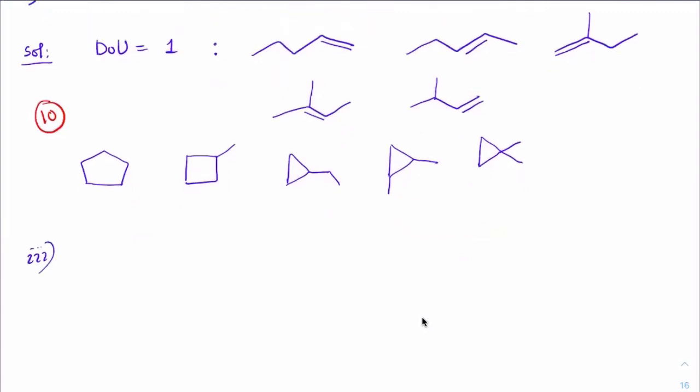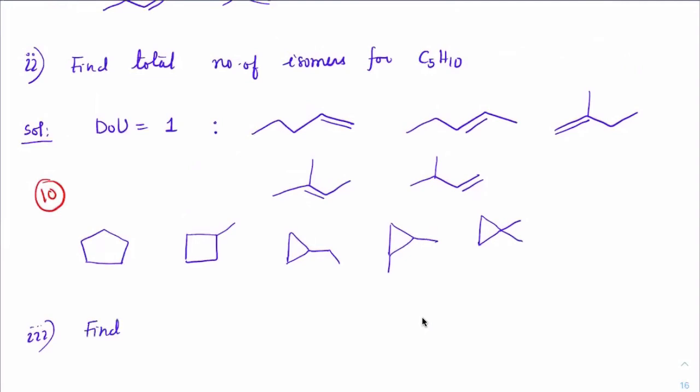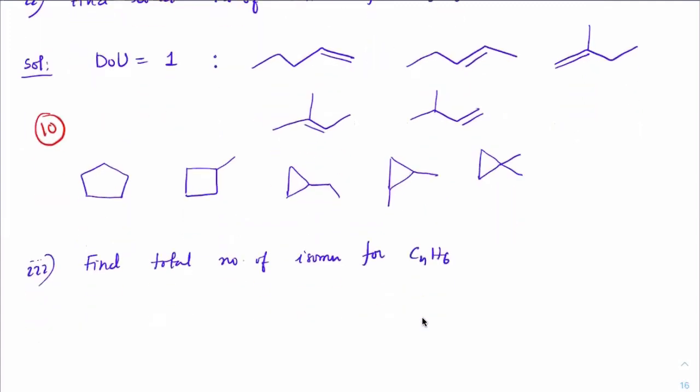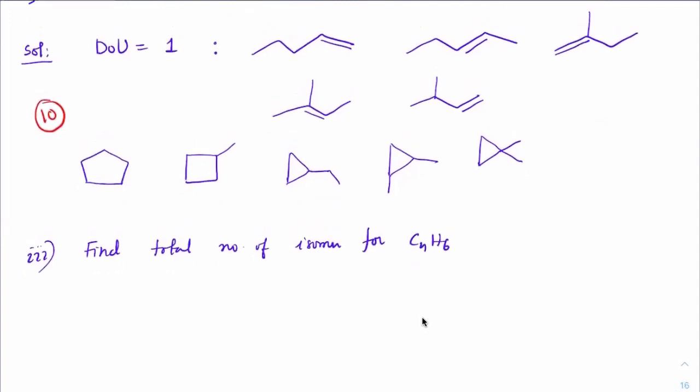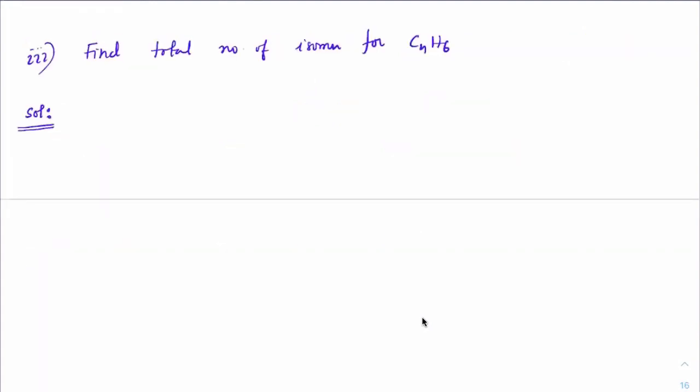This was a 2016 question. Total number of isomers for C4H6 now. So check out the DOU and see how many you can get. This was an integer type question which most of the students got wrong. I'm not asking only ring. If you're thinking only ring, no, I'm asking everything. Correct. DOU is 2. I think all of you must have got that.